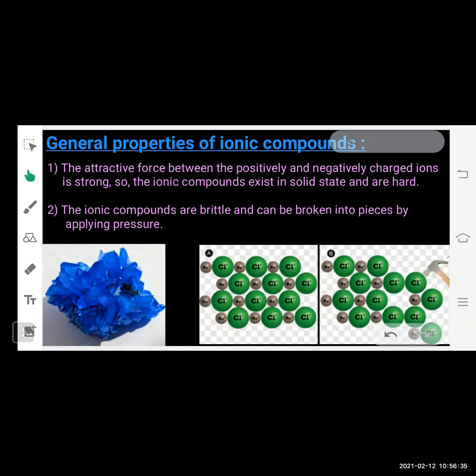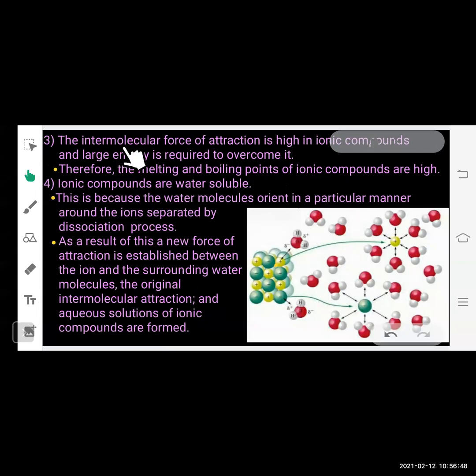The strong bond between them breaks down, and because of that the crystal structure also breaks down into pieces. That's why ionic compounds are brittle. The intermolecular force of attraction is high in ionic compounds and large energy is required to overcome it. Therefore, the melting and boiling points of ionic compounds are very high.